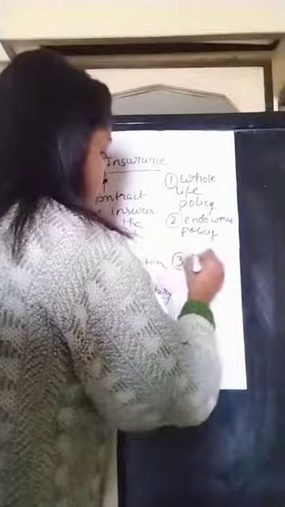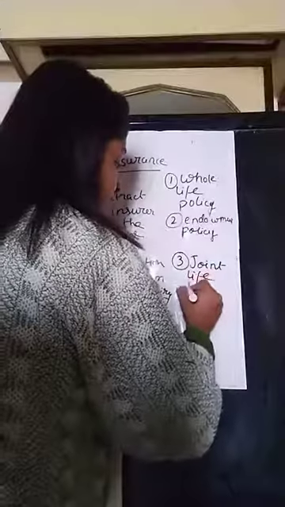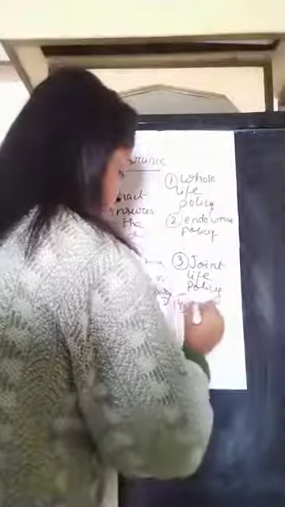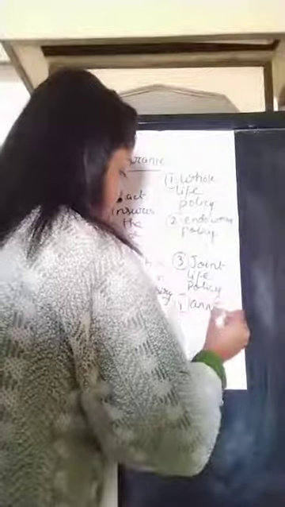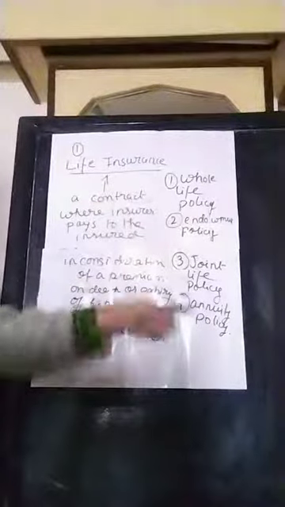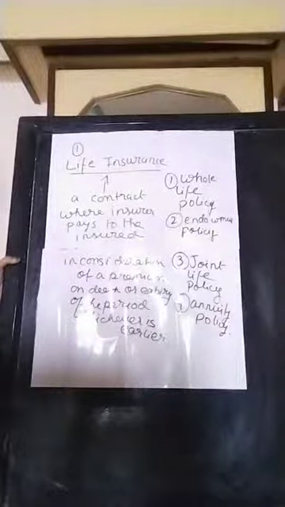Apart from that, joint life policy and annuity policy are also there, apart from a few other policies, but these are the main types of policies which we will explain one by one.